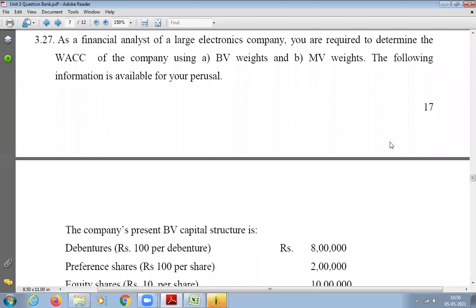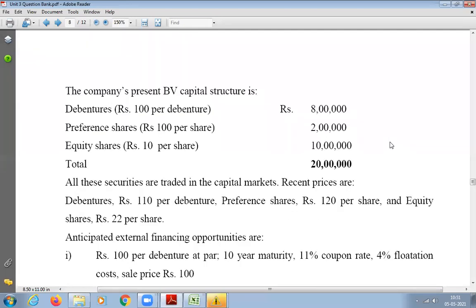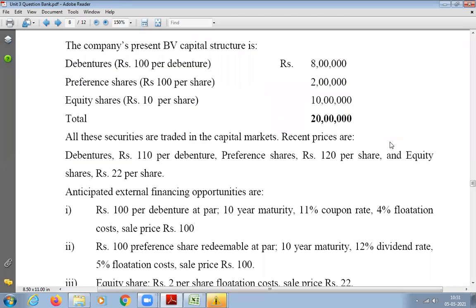As the financial analyst of a large electronics company, you are required to determine the WACC of the company using BV weights and MV weights. The following information is available. The company's present BV capital structure is debentures, rupees 100 per debenture, rupees 8 lakhs. Preference shares, rupees 100 per share, 2 lakhs. Equity shares, rupees 10 per share, 10 lakhs. Total is 20 lakhs. All these securities are traded in the capital markets.